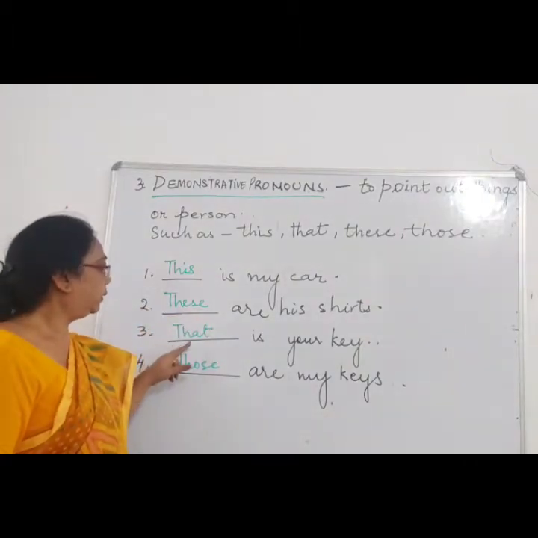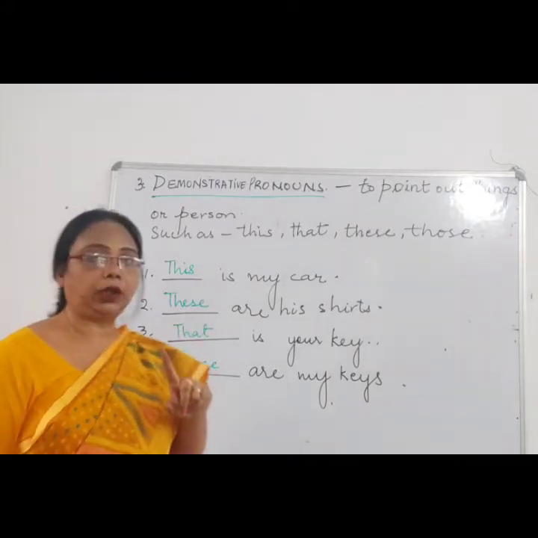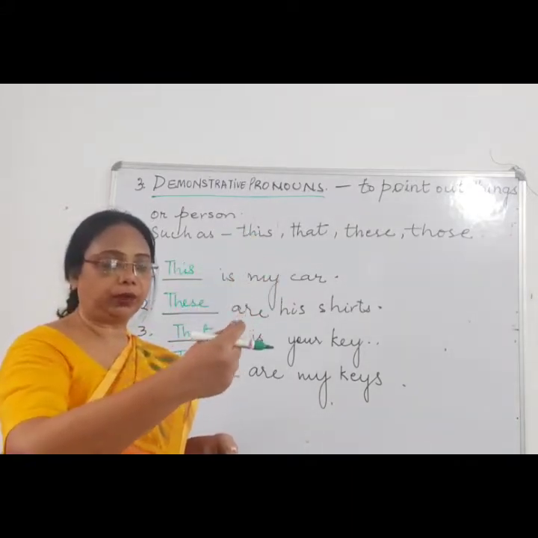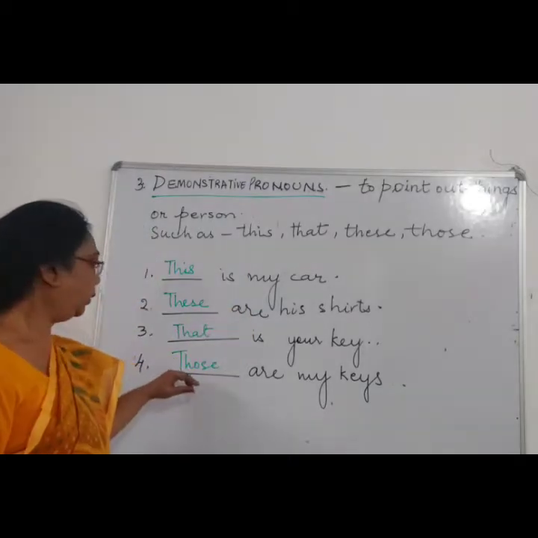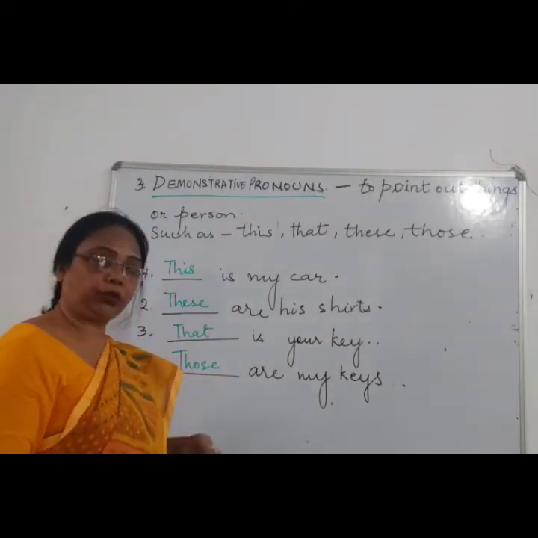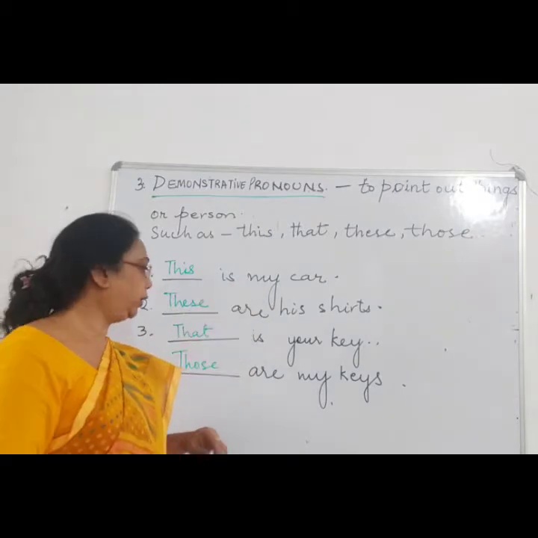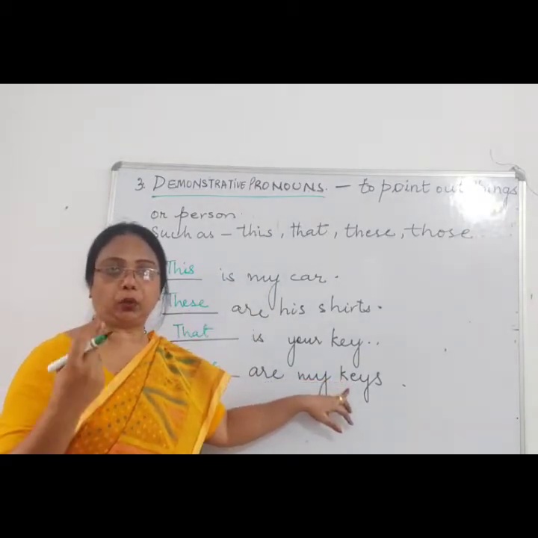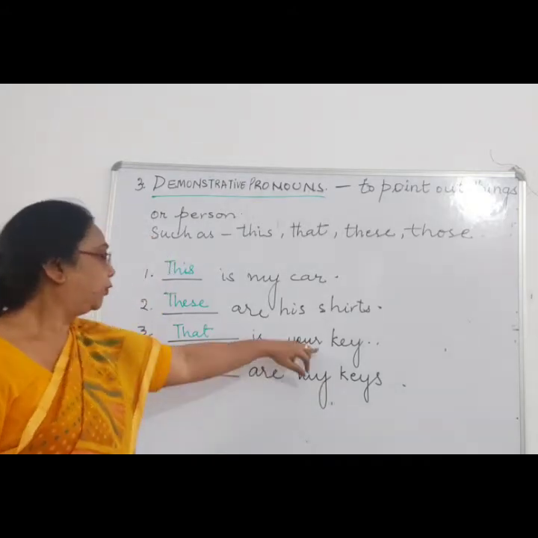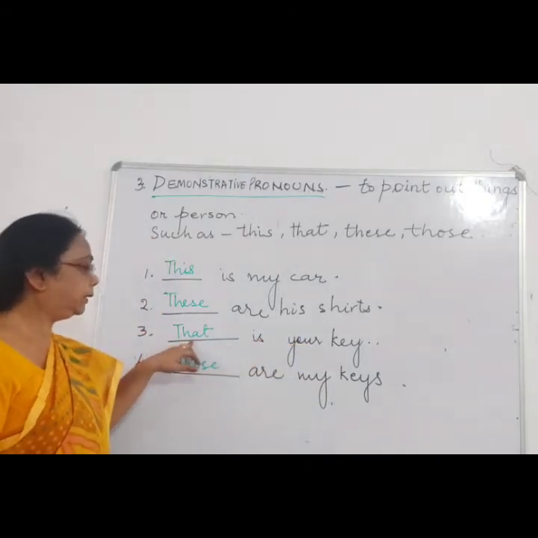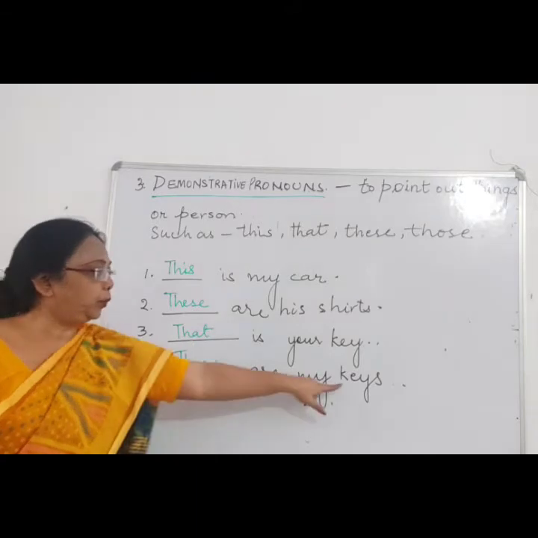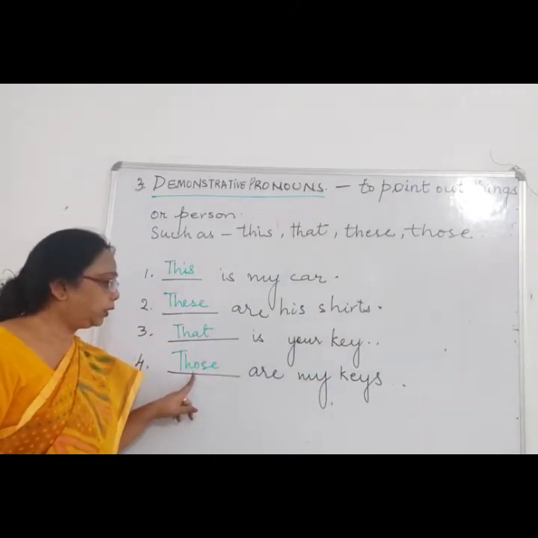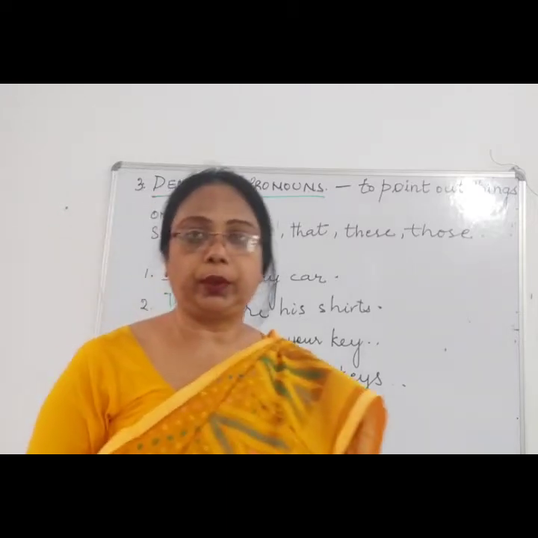That we use for a singular thing, and it is far, not within our reach. And those we use for things which are not within our reach, but they are in many numbers, not one. For singular we'll use that, and for the plural, like keys over here is plural, we'll use those, right?